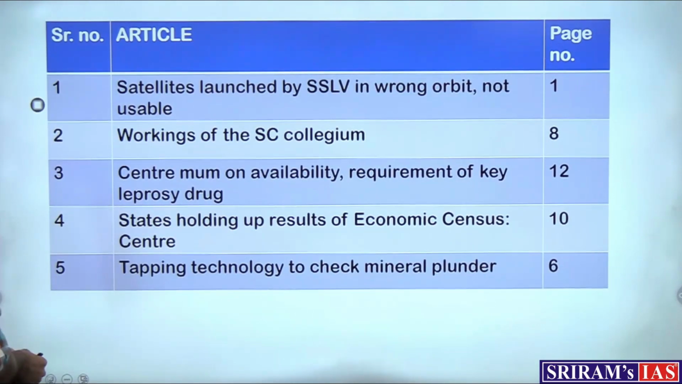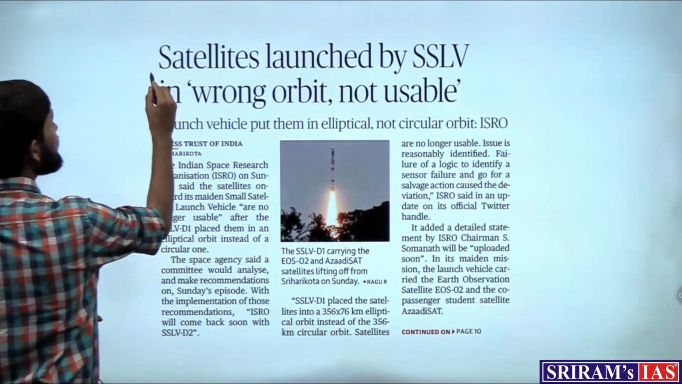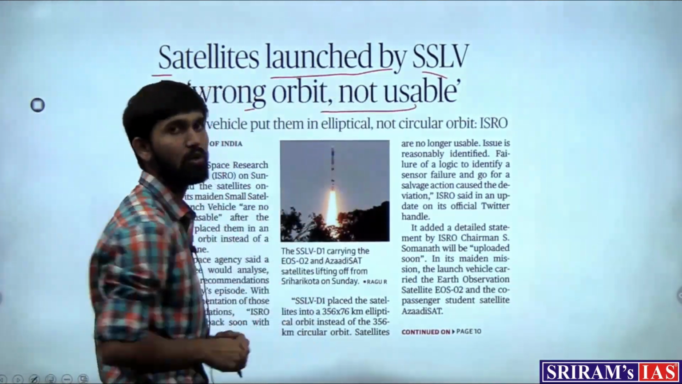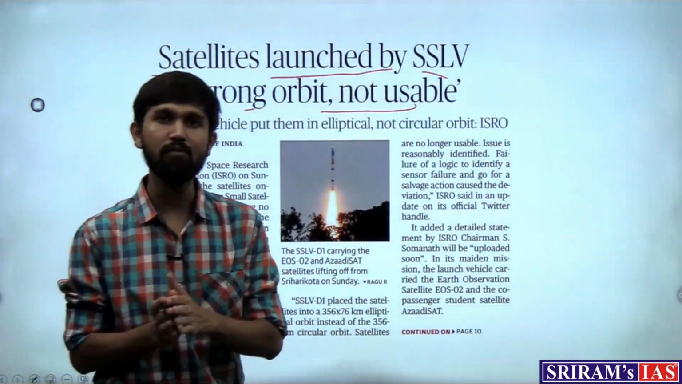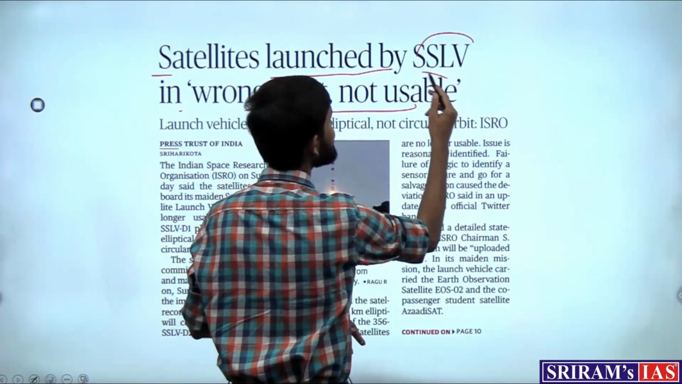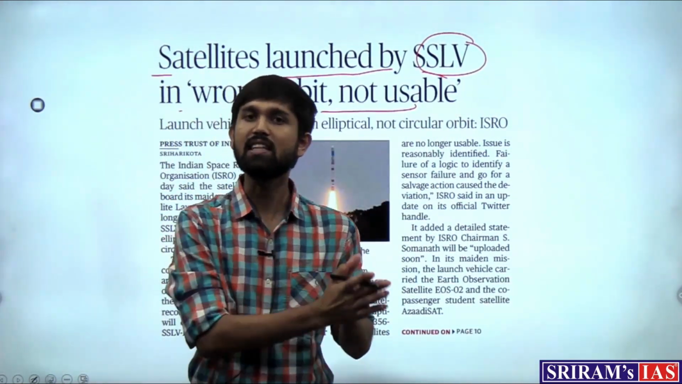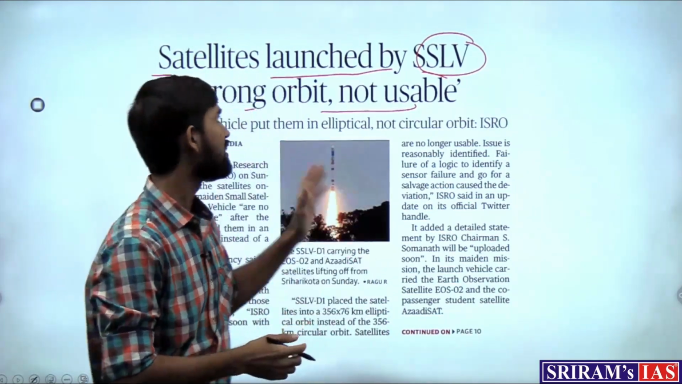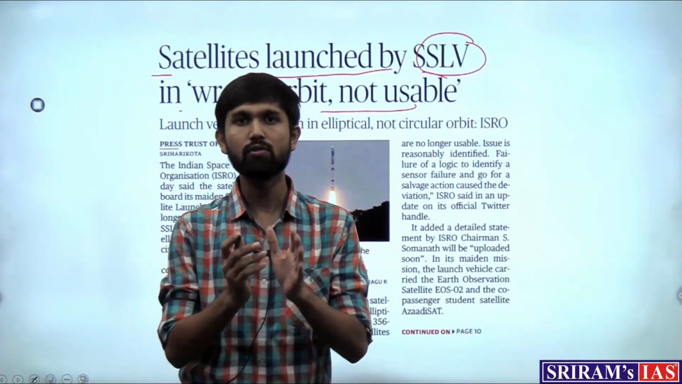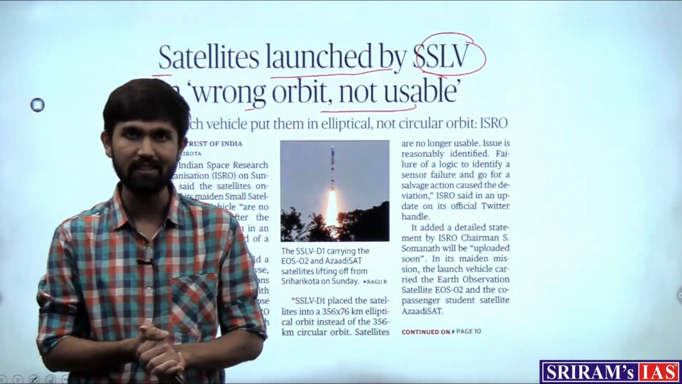So the first article which appears in the newspaper is on our screens, which reads, "Satellites launched by SSLV in wrong orbit and not usable." This is the news coming in from ISRO's latest launch of the SSLV, or Small Satellite Launch Vehicle, which was carrying a set of satellites, and it has derailed from its trajectory. The orbit it was supposed to land into, it has landed in a different orbit. So this news becomes important in the aspect of a significant event that has happened.